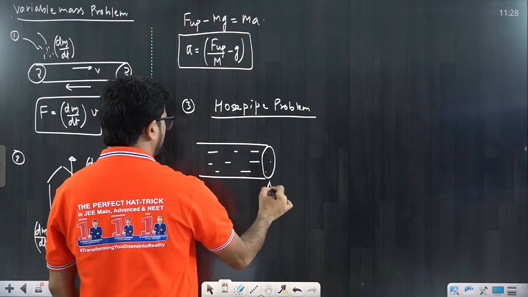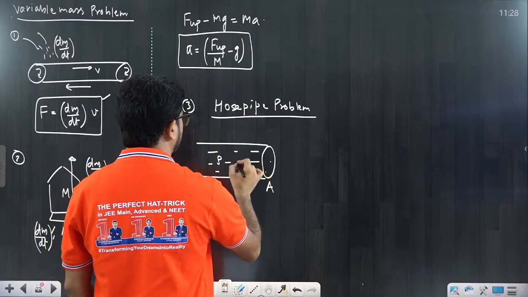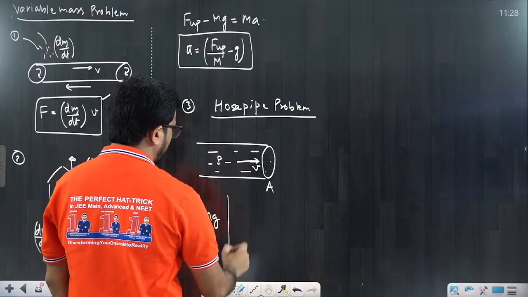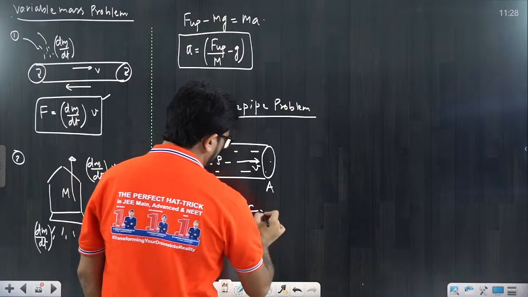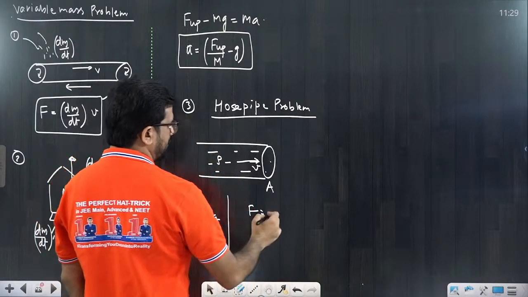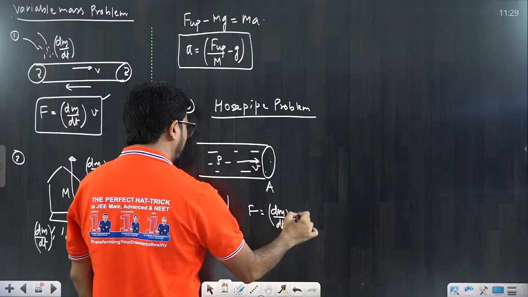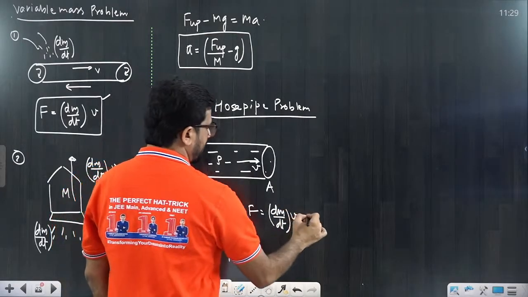Okay, the area is A, the density is rho, and the liquid is coming with speed v. A very simple question: what is the force, beta, needed to hold it? Directly you will say that F is equal to dm/dt into v. Okay, dm/dt into v I am putting. What is dm/dt?